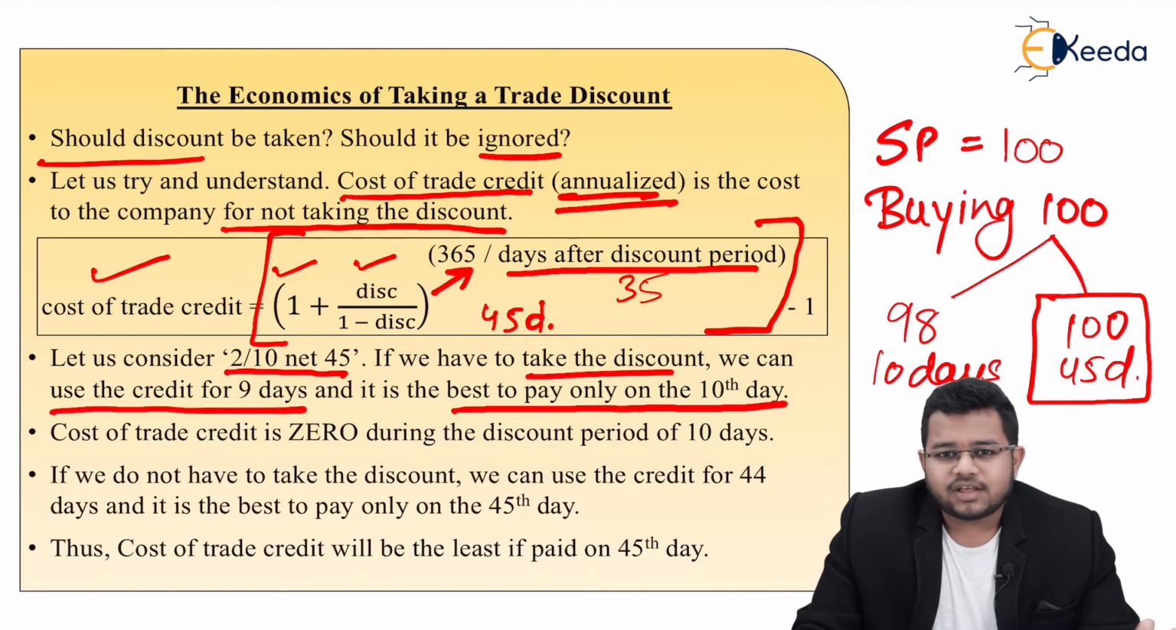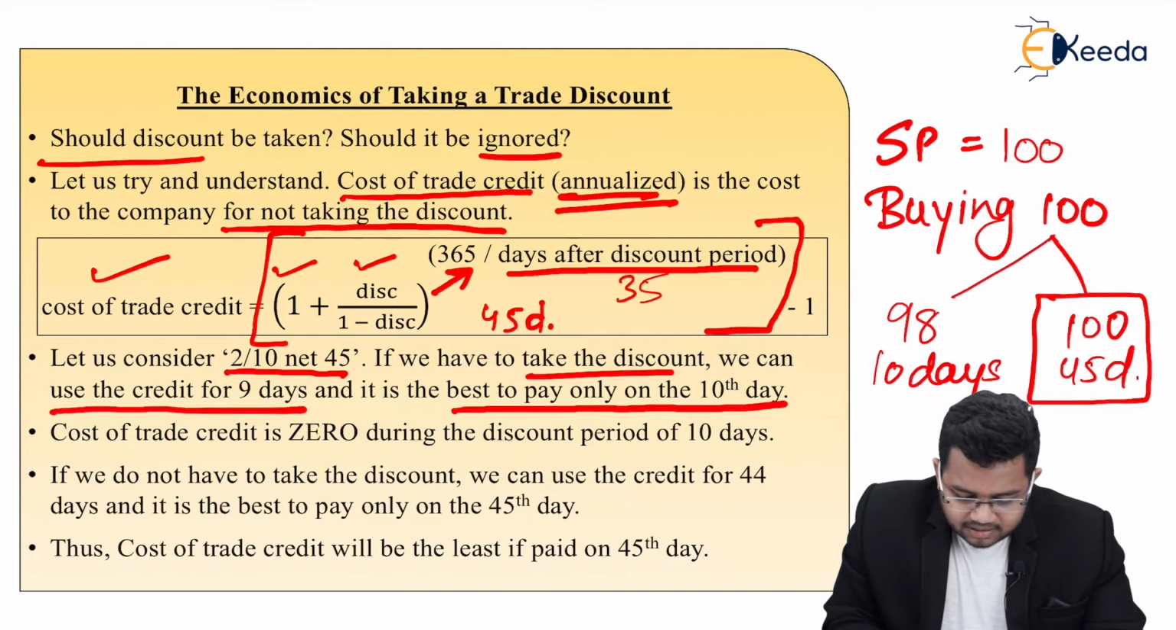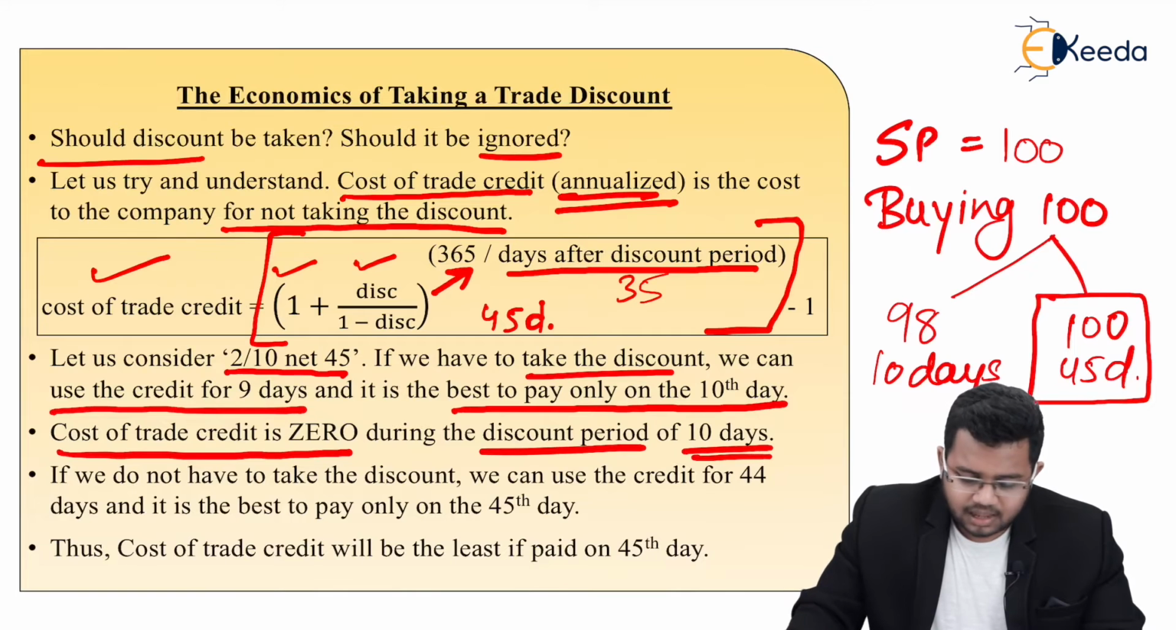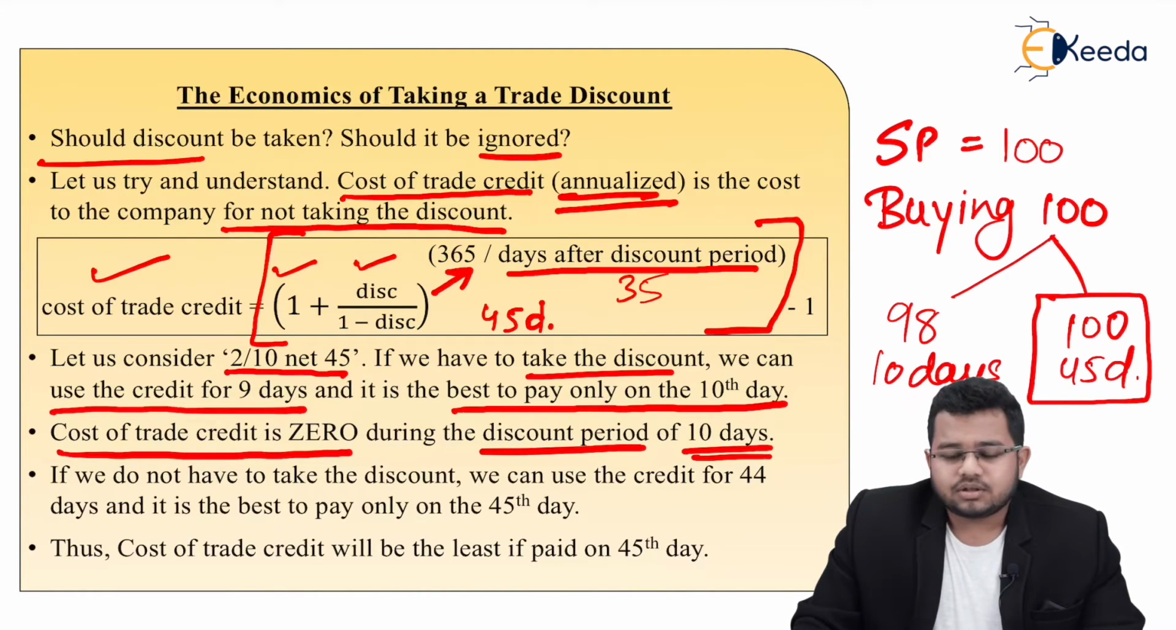So the total time limit is 45 days. If you want the 2% discount, you can pay till the 10th day. I will pay on the 10th day. I won't pay on the 9th day. Cost of trade credit is 0 during the discount period of 10 days. Understand why? What is the cost of trade credit?